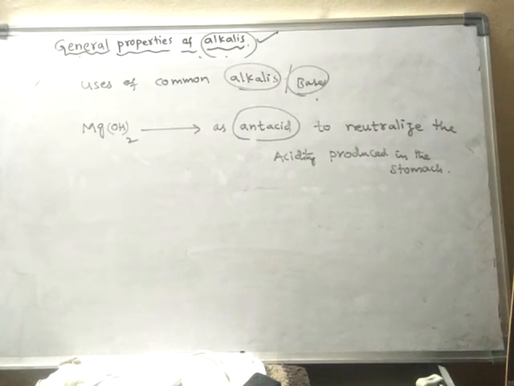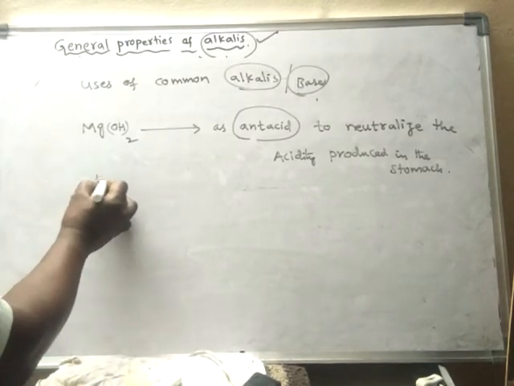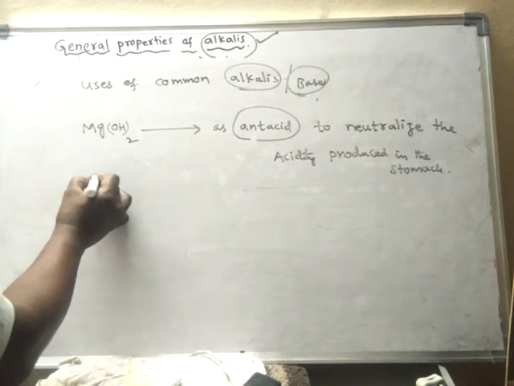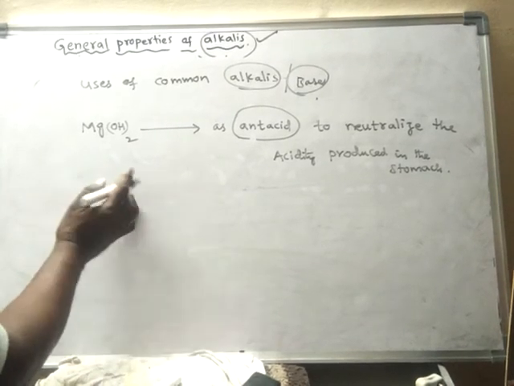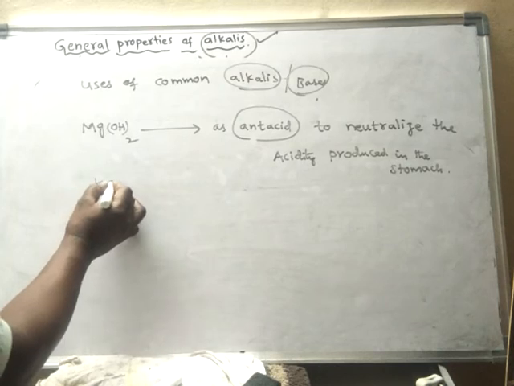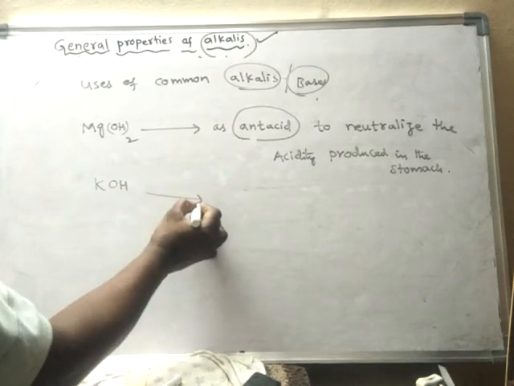Okay, another example, potassium hydroxide, KOH. It is also a base.